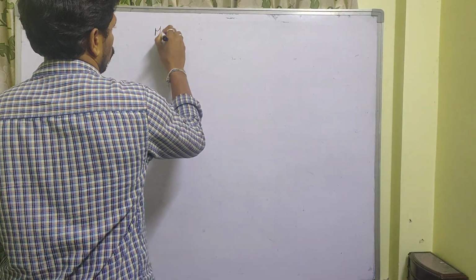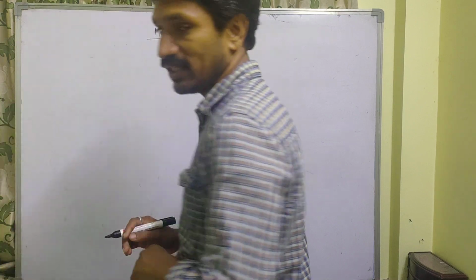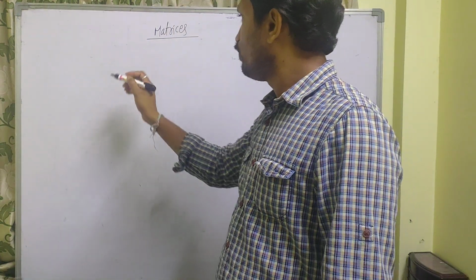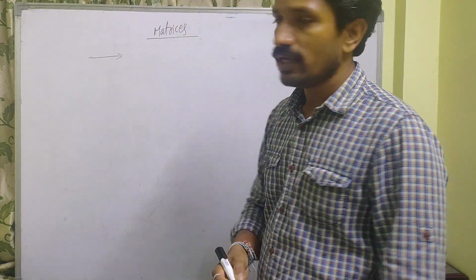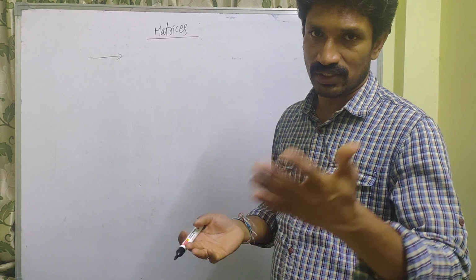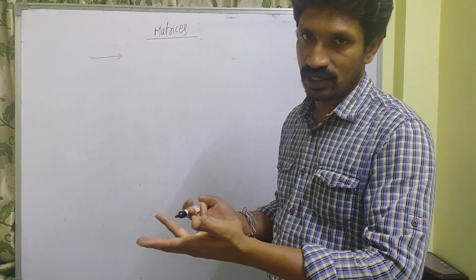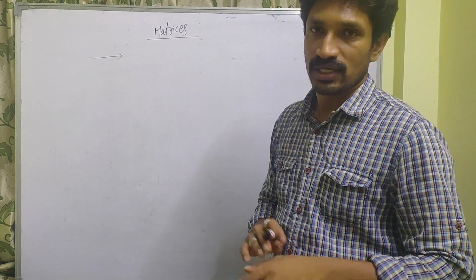Okay. In matrices, you know what is a square matrix, what is a rectangular matrix, what is a column matrix, what is a diagonal matrix.